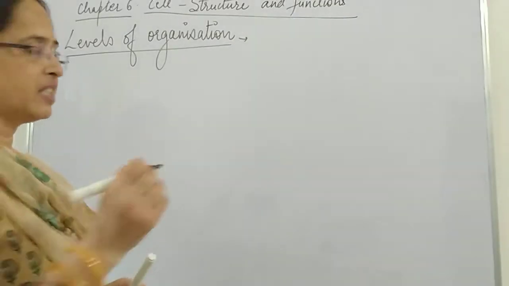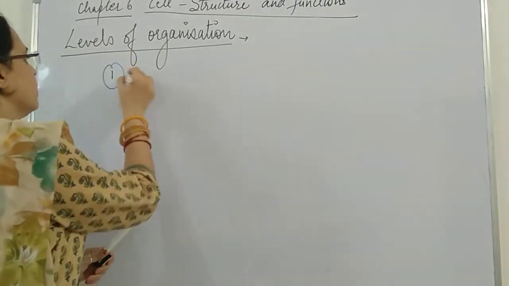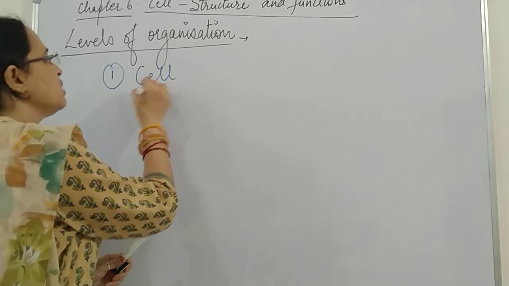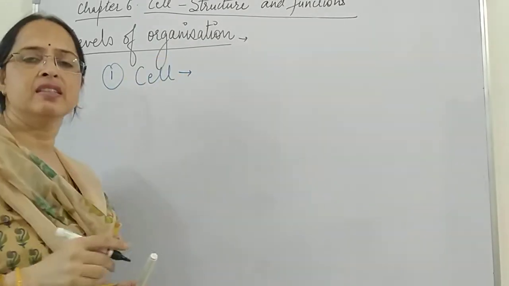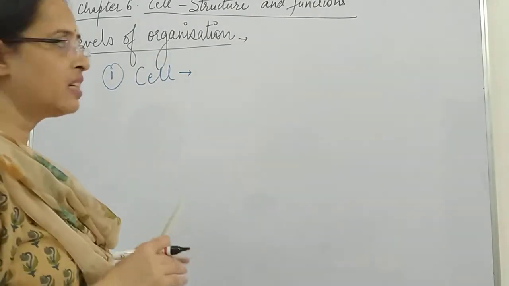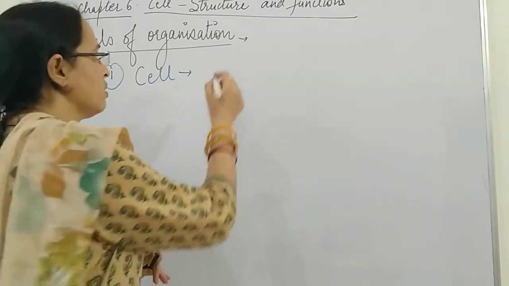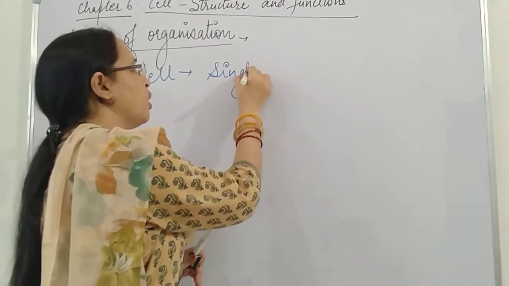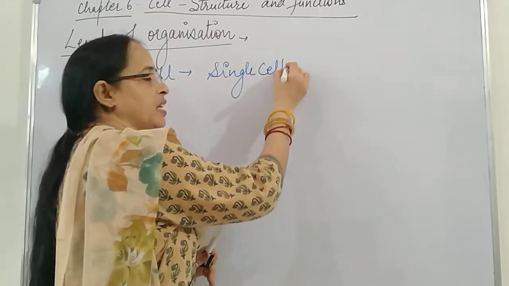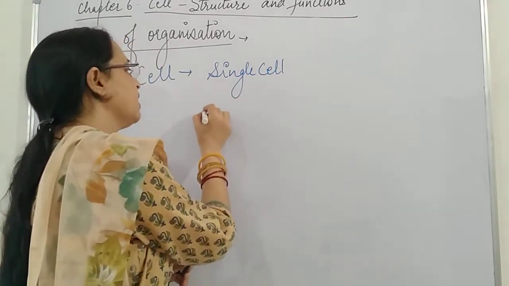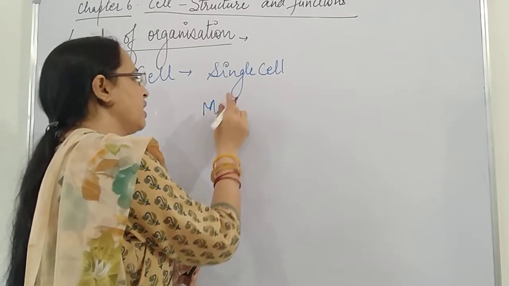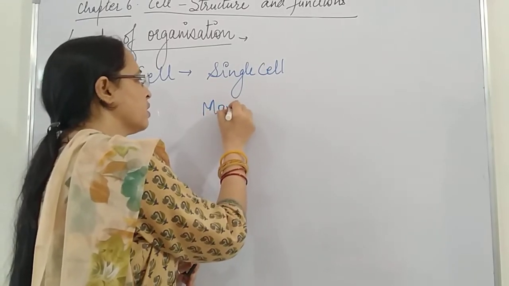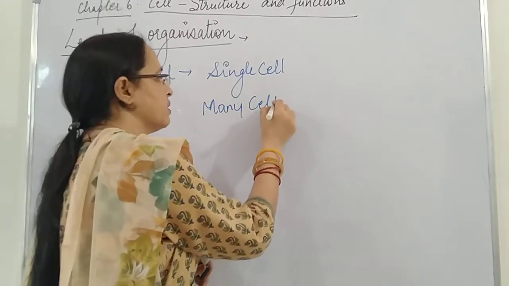Levels of organization. First we know that the smallest unit of life is cell. Single cell organisms are there. We say organism whose body is made up of single cell, as well as there are organism whose body is made up of many cells.